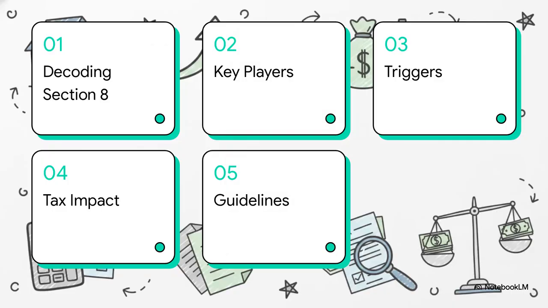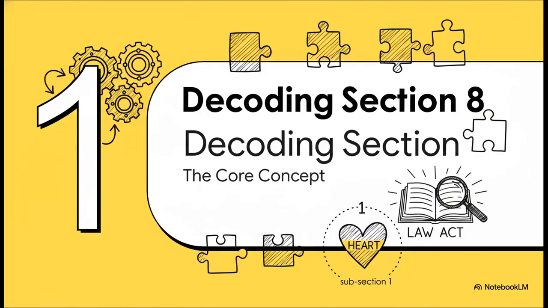So here is our roadmap for today. 1. Decoding Section 8. 2. Identifying the key players. 3. The triggers, dissolution and reconstitution. 4. Calculating the tax impact. And finally, 5. The administrative guidelines. Okay, let's start with Section 1, Decoding Section 8.